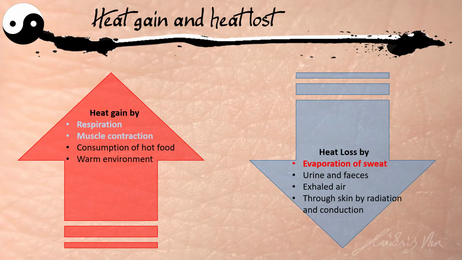When we urinate, some of you, when you go to the toilet to pee, might suddenly feel a chill because we are losing heat. When we breathe out, we also lose heat. And of course, heat can also be lost through radiation from our skin as well. This is also a very important way in which heat is lost that you have to know.